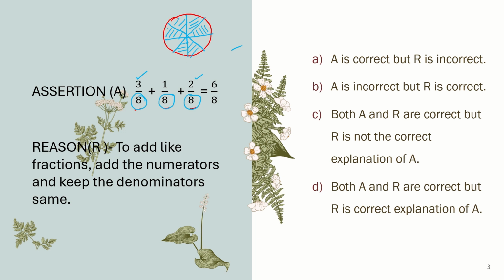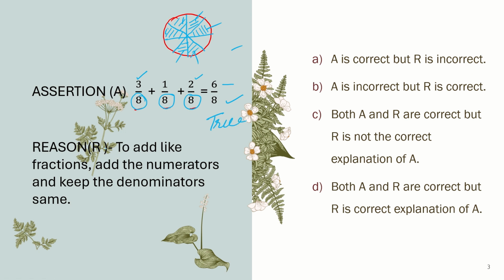So just add, which means now count all the shaded parts out of 8 equal parts: 1 2 3 4 5 6. So I have 6 parts shaded out of 8. So is it correct? Yes, the assertion is correct. So I will write it true.